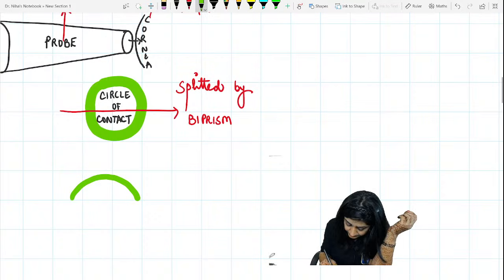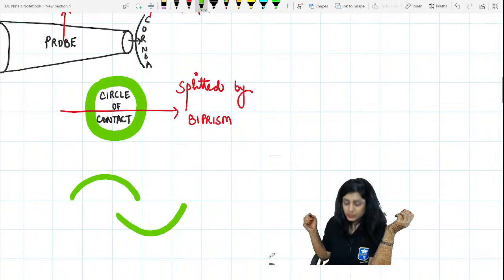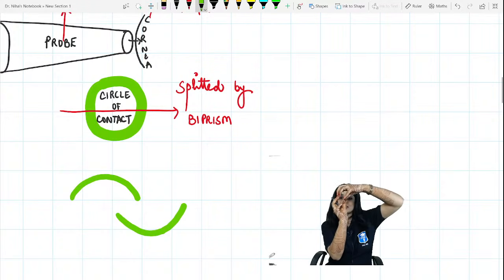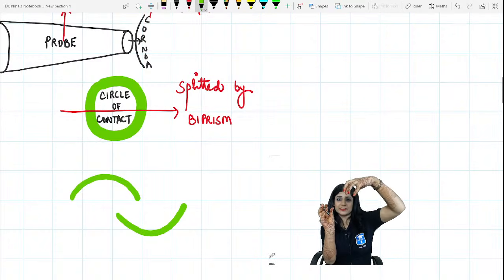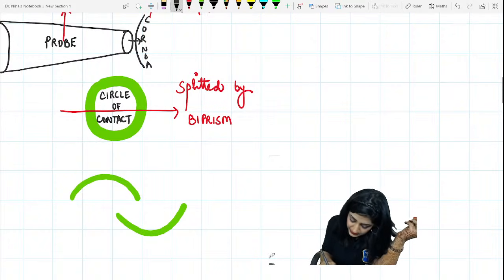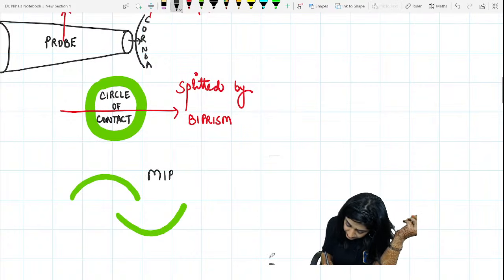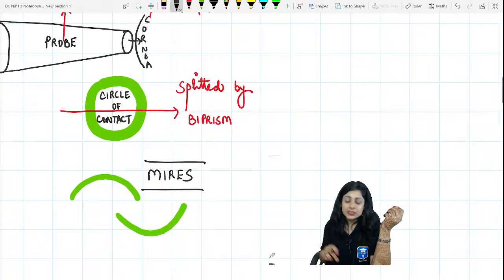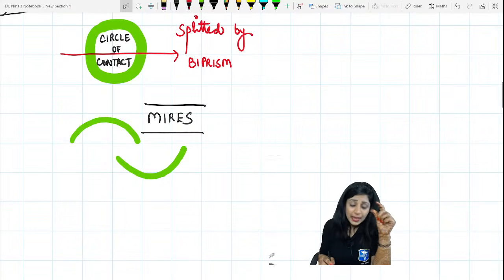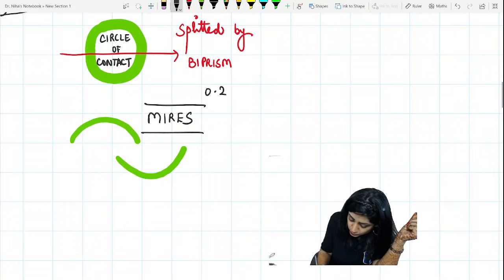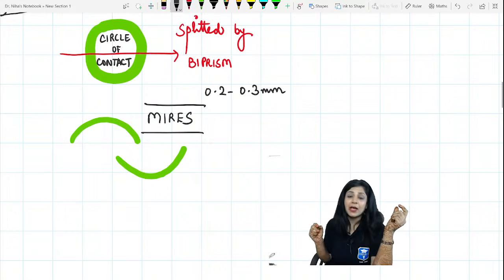It was a circle, and now it is split, so we get semicircles. These semicircles are called mires, and the thickness should be appropriate, about 0.2 to 0.3 mm, the thickness of the mires.